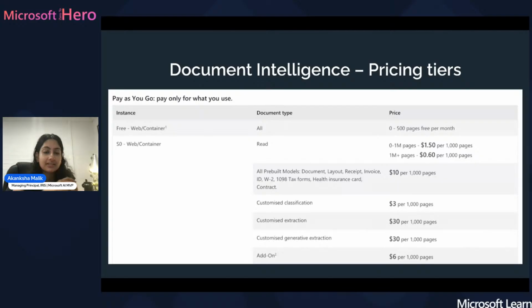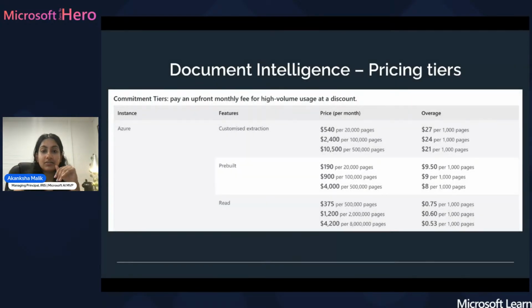And we're going to go through the details of exactly what those specific things are. How many pages per invoice do I have on average? Is it 4 pages? Is it 1-page invoices? How many am I seeing? Because it'll help you analyze exactly what the pricing is going to be, and then assign it to the specific instance or tier that you need. So it's just something to keep in mind.